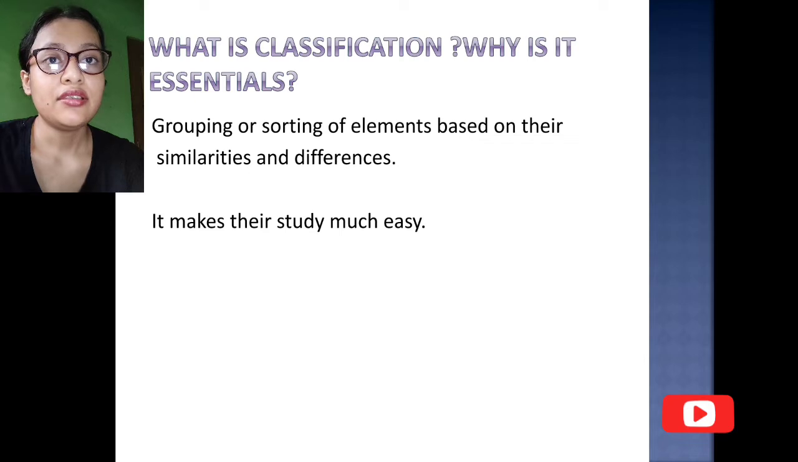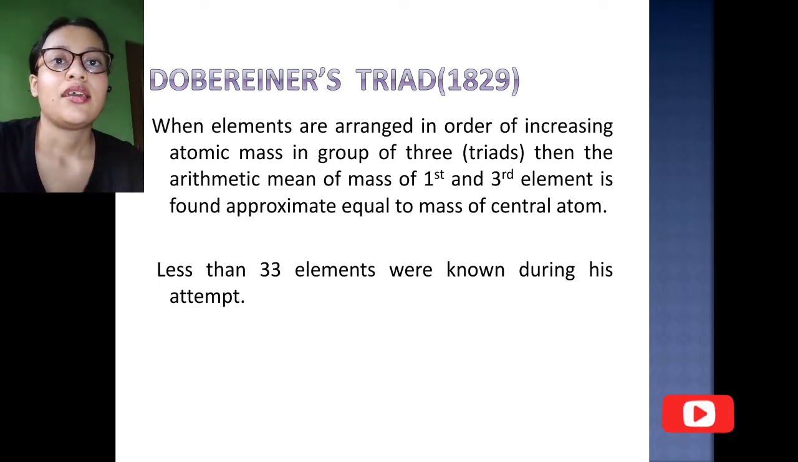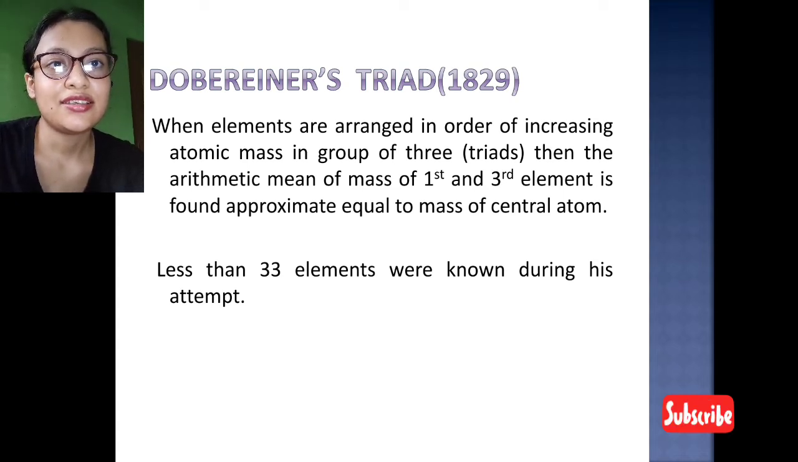Different scientists have made different attempts to study all these elements. Now we will know one by one about the studies of these different scientists, and what opinion they gave regarding the classification of the elements. So first, it is Dobereiner's triads.